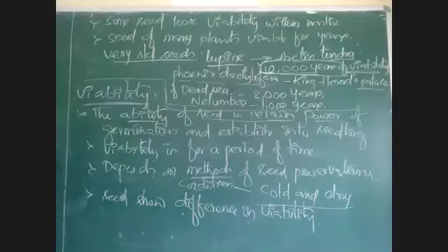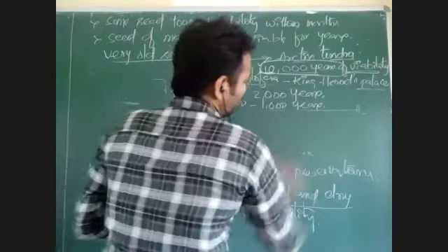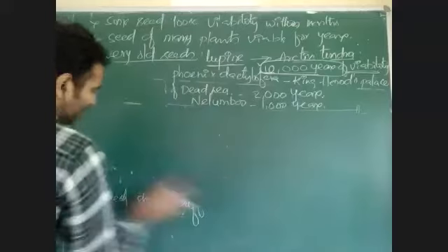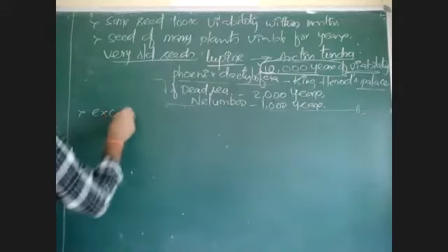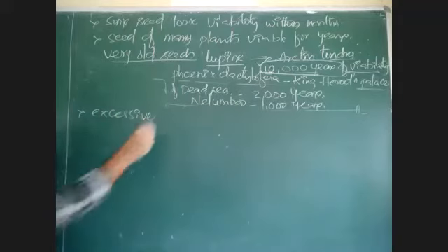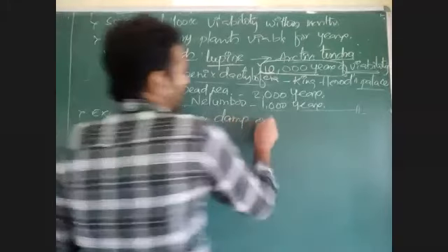Okay, and the seed viability is depending on what? Methods of seed preservation. Excessive dry or damp weather will spoil the seed. Excessive dry or damp or high temperature.